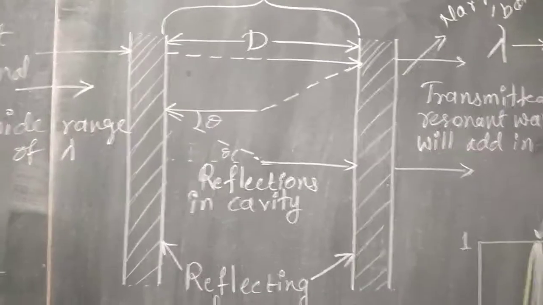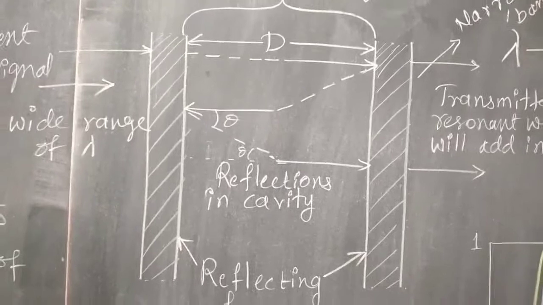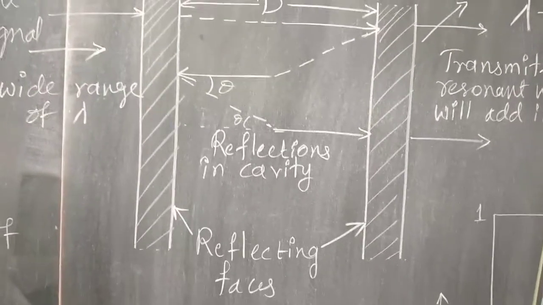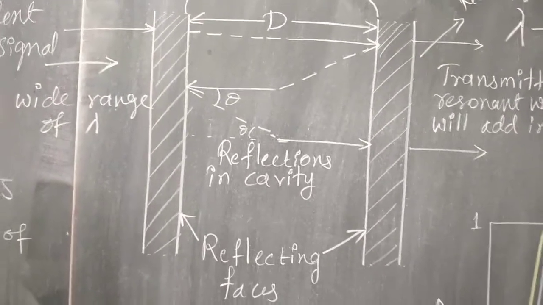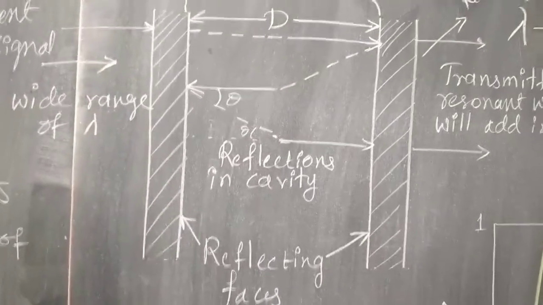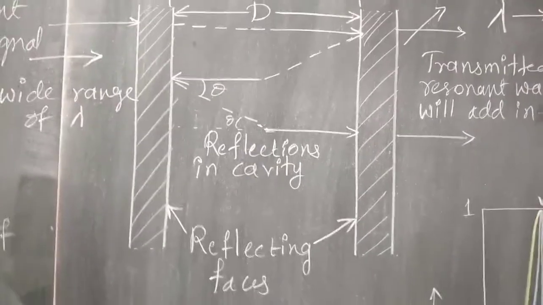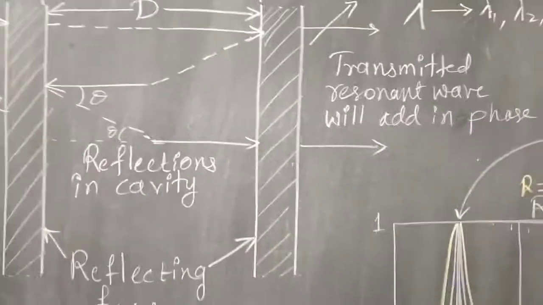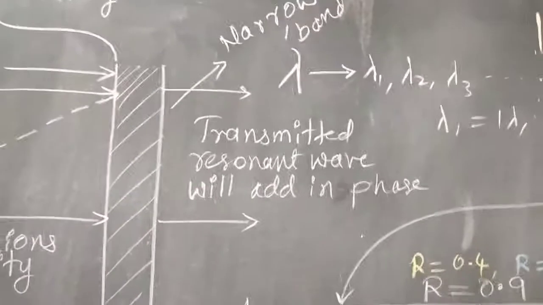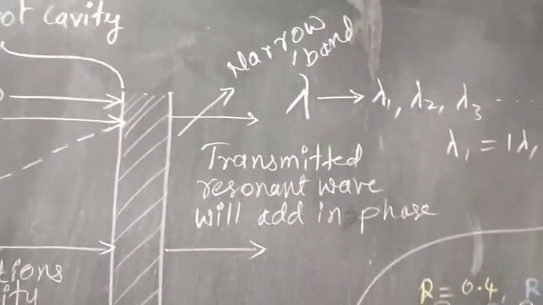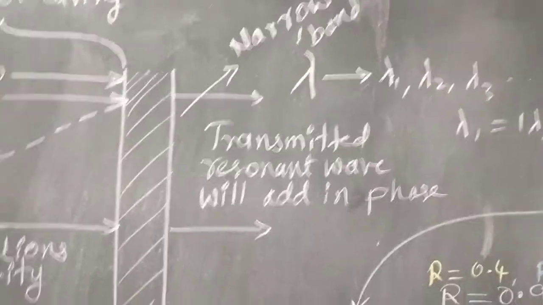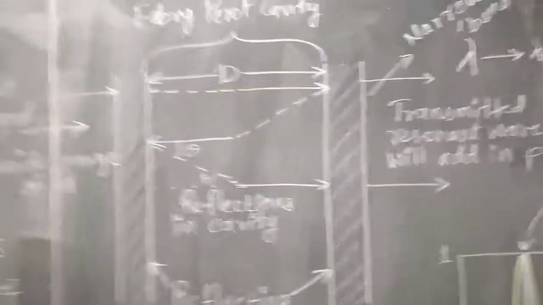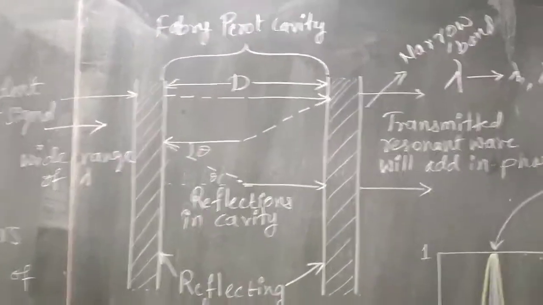So a wide range of wavelengths is input here, and this optical signal with different wavelengths will be traveling inside. If a wavelength is equal to the resonant wavelength of the cavity resonance, then it will be output, and the output optical signal will have a narrow band. Therefore the Fabry-Perot cavity can be used as a filter.